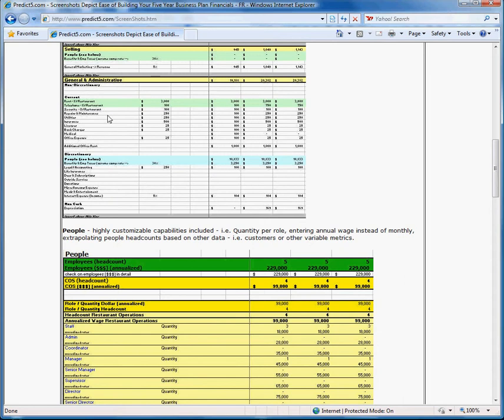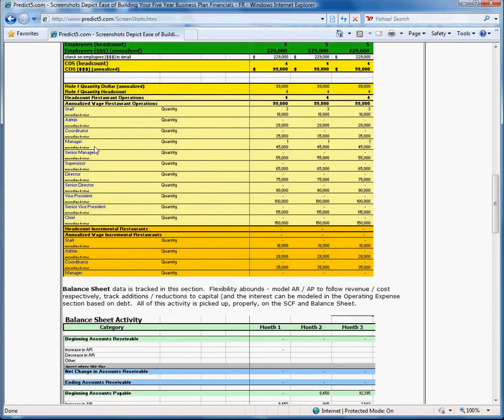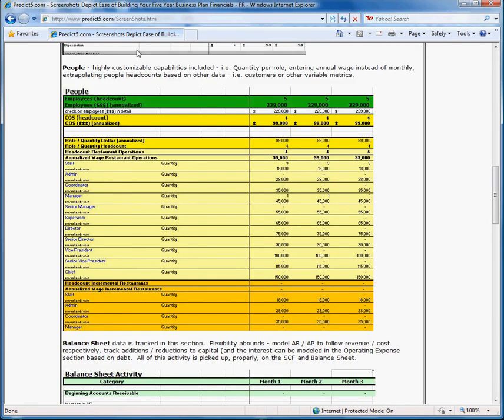And in both cases, and each of these buckets, we're going to find a place for people. So we've got people in cost of services, and you're going to populate your people down in the people section. And we've done this in a way that makes it real easy to think about. So what you'll come into is this section of the spreadsheet, and you'll populate the number of people and their annual salary. And that's going to automatically then create the monthly cost per month, and it's going to build that out for you. So you don't have to think through the monthly cost of the person.